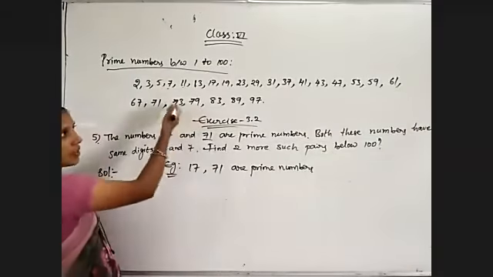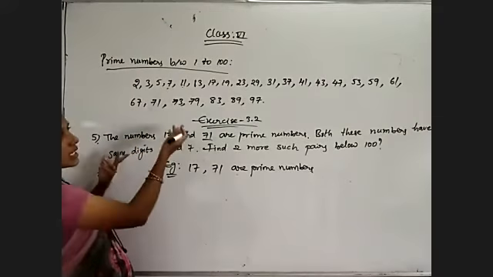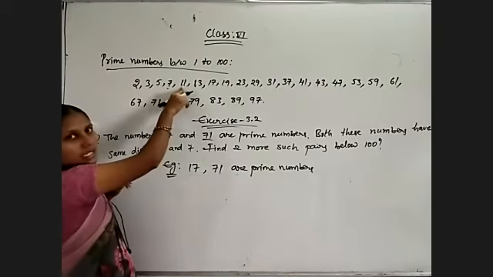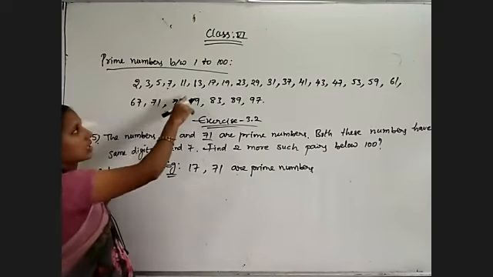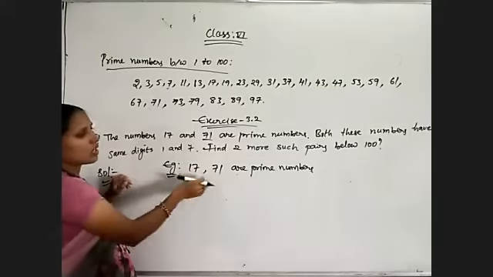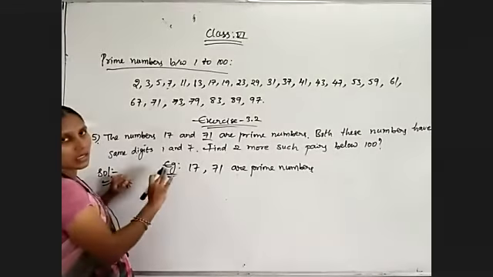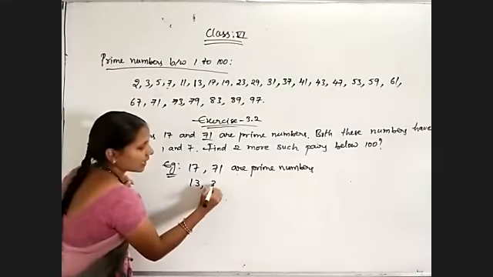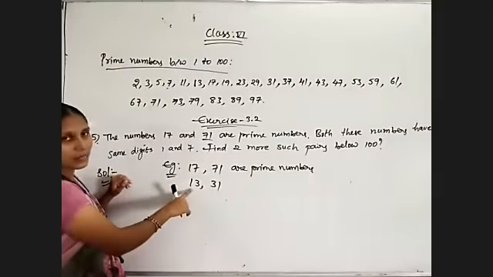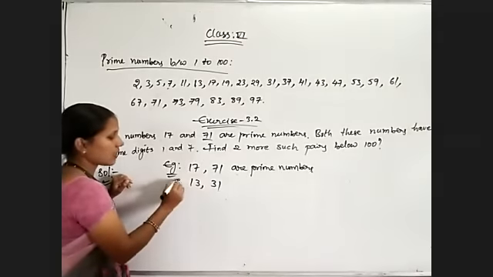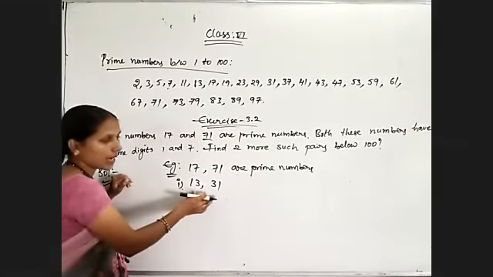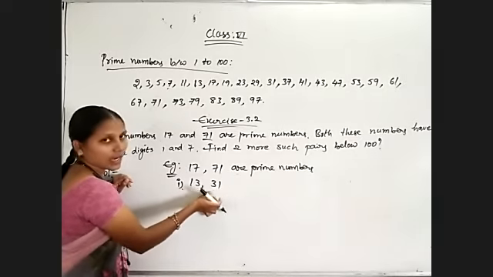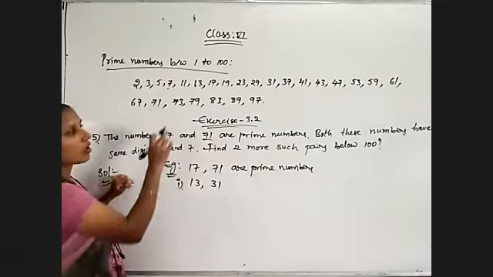So below 100 these many prime numbers we have. Select the two pairs of such numbers. Now I am going through 11. Two digit number only we can, by reversing we will check. So 11 by reversing 11 only means only one digit, same digits we have. So there is no need to take. 13, 31. Observe 13, 31 is my first pair, which is both are prime numbers, which are having 1 and 3 digits. Okay.